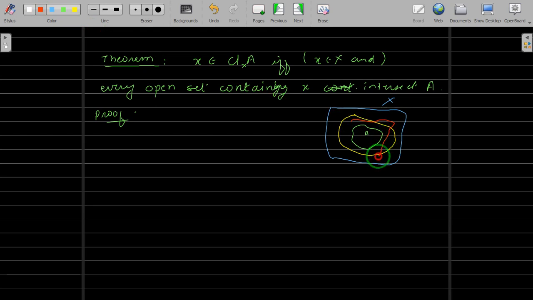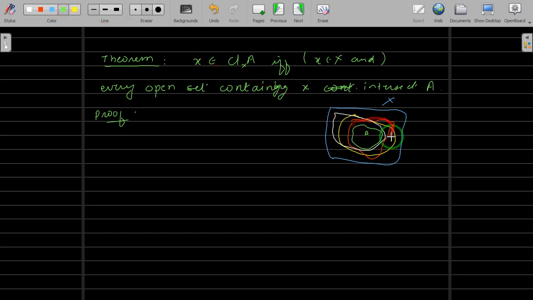These are the closed sets. They may have an intersection, they may be proper subsets of the whole set or something like that. Let me take one more. It can be anything, but it should contain this A.